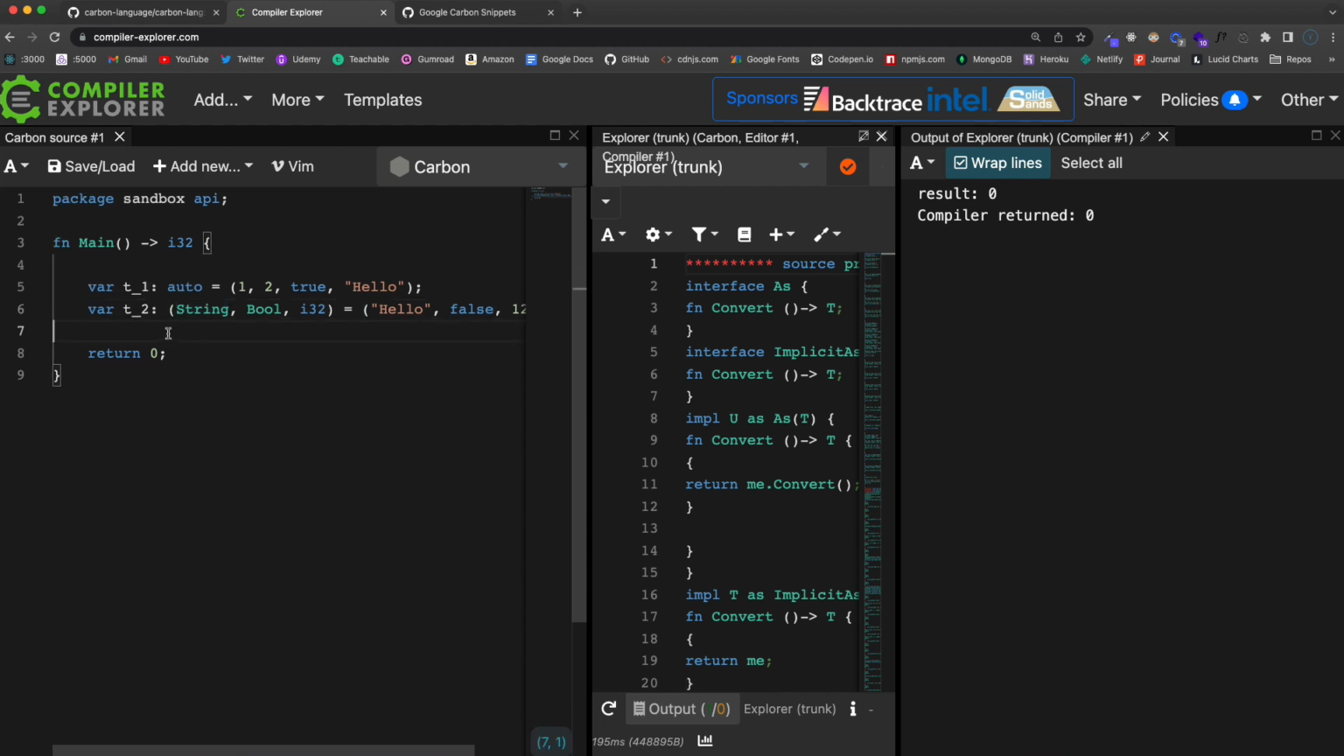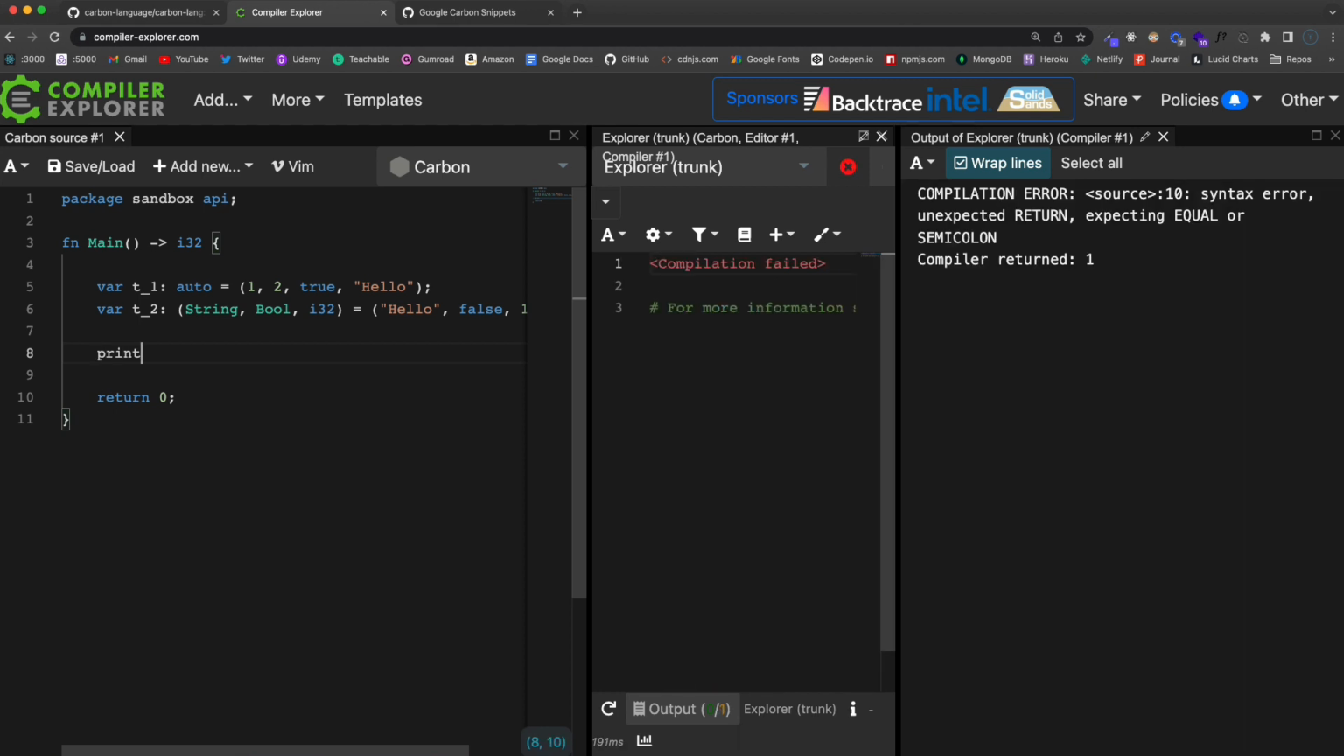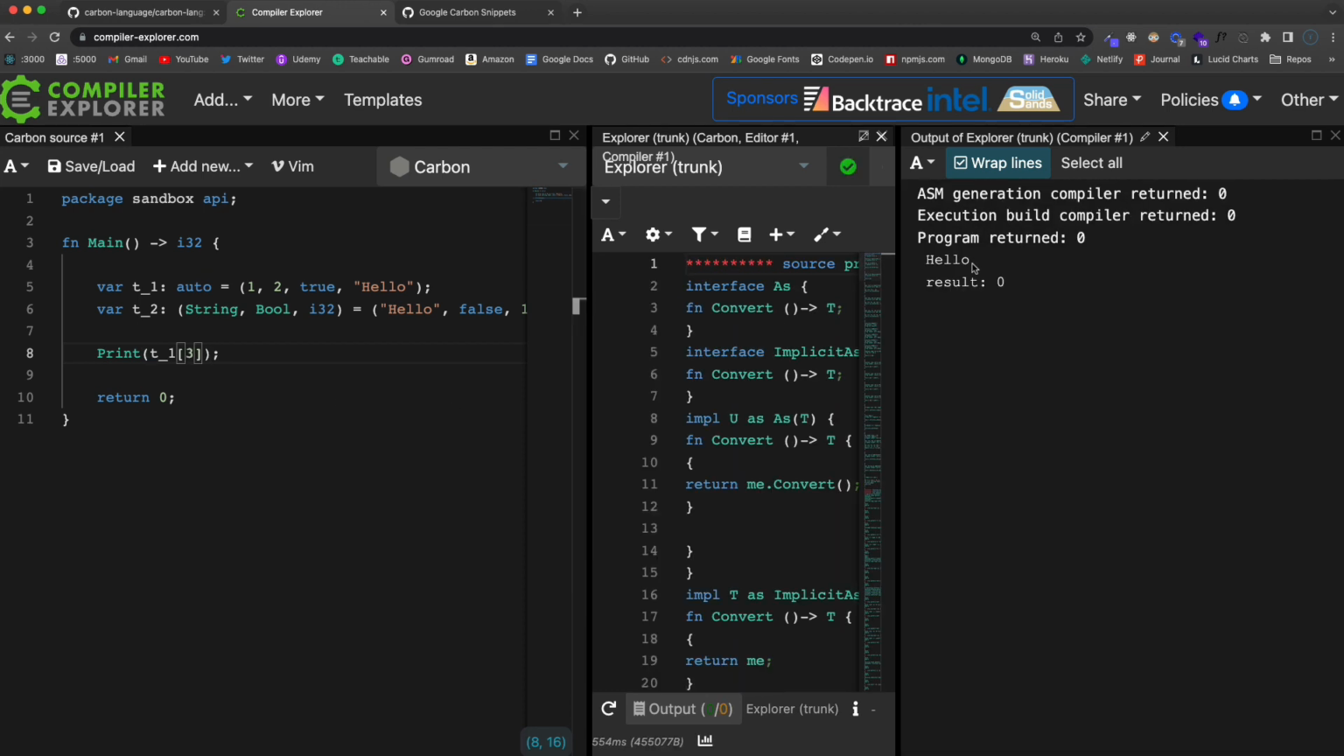Now to access the value by index is just like with an array. So let's say print, oops, we need uppercase P, print, and let's take this hello right here, that's going to be, this is 0, 1, 2, 3. So we can do t1, the name of the variable, and then the index of 3, and we should get hello. Okay, so we access it just like we would with an array.